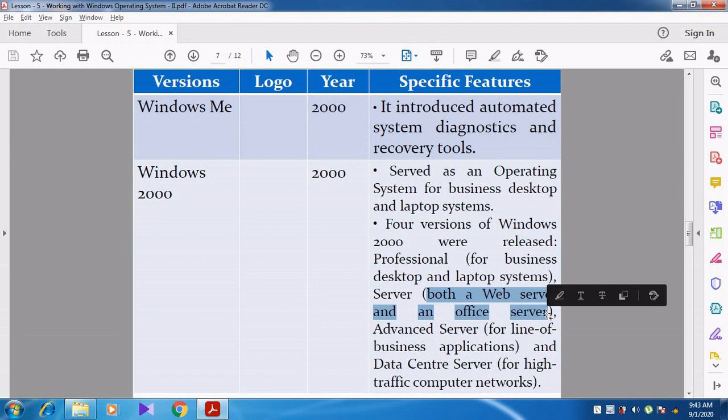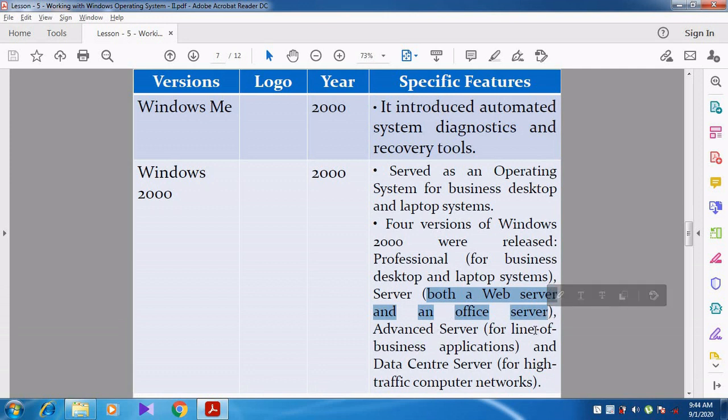You can see that in those times the IT sector, information technology companies, were developing. So they used this as an office server, right? Whenever they had to maintain a large amount of data, it was maintained in the office server. So there they installed the Windows 2000 operating system, right? And then it is used as a web server, right?